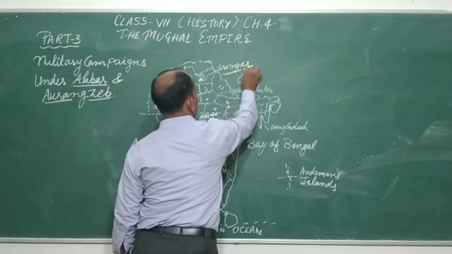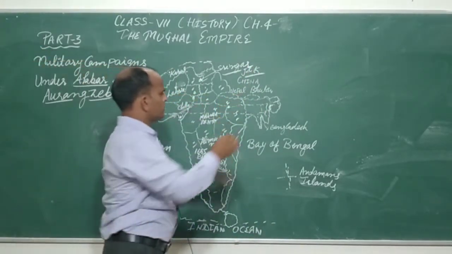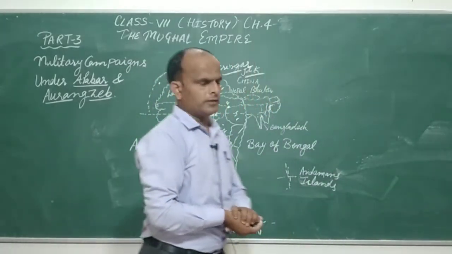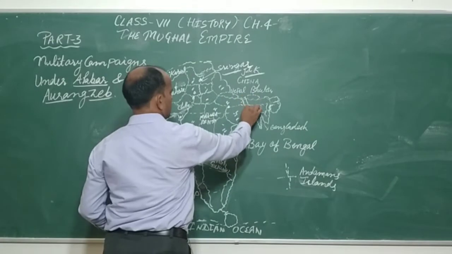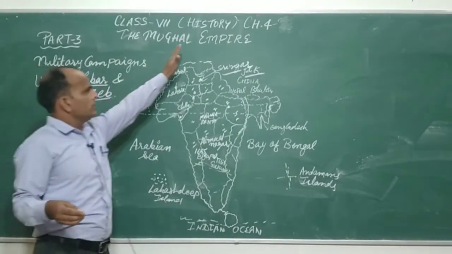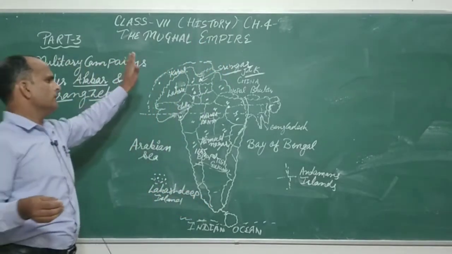So these are the areas. It means they have established their supremacy over Bengal. It means they have reached there. Yes, that is the place. Those military campaigns had been started in this area, and they have annexed or established their power.